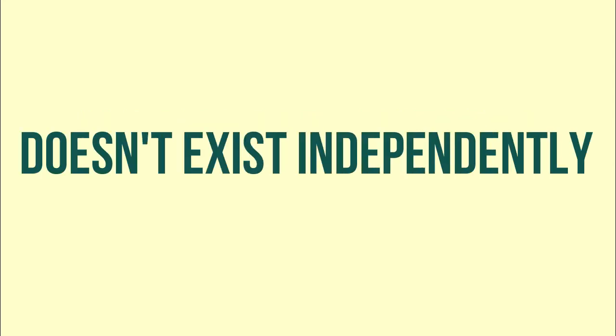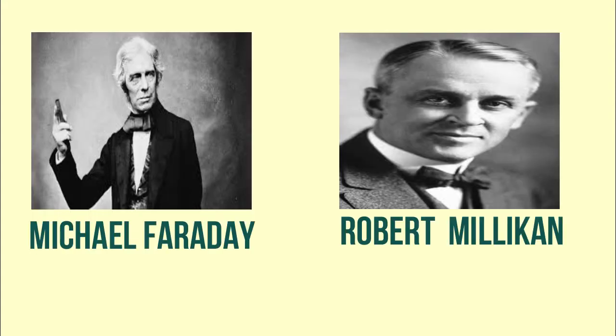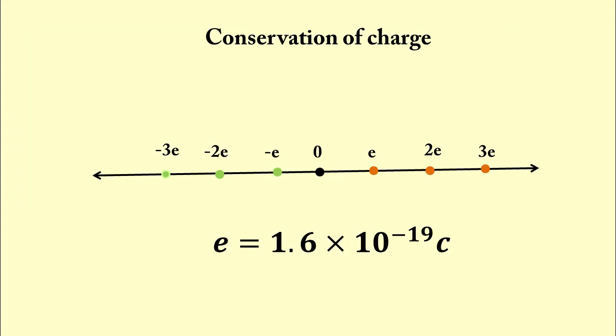Guys, in this property, we are talking about free charges, which means charges which can exist independently. Because we have particles like quarks whose charge is fraction of basic unit of charge, but quarks are unstable and do not exist independently. This property of charge was suggested by Faraday and it was later experimentally demonstrated by Millikan in 1912. To understand this property, consider a number line.